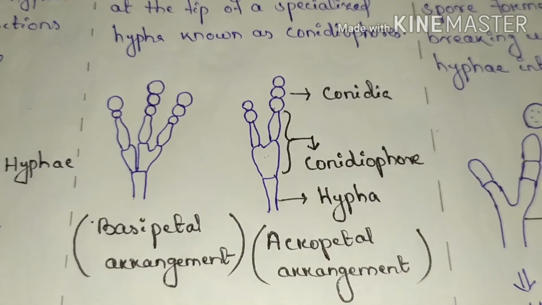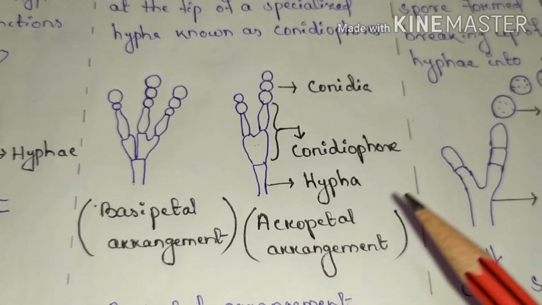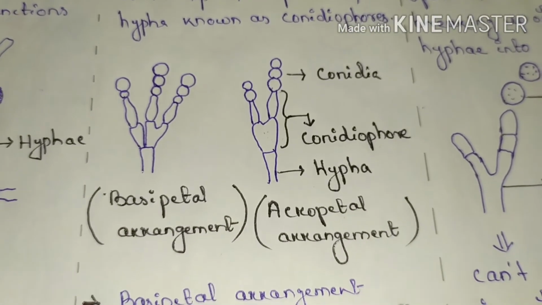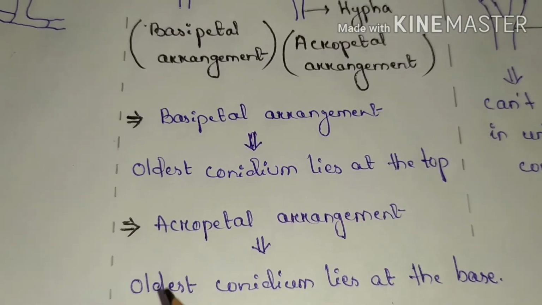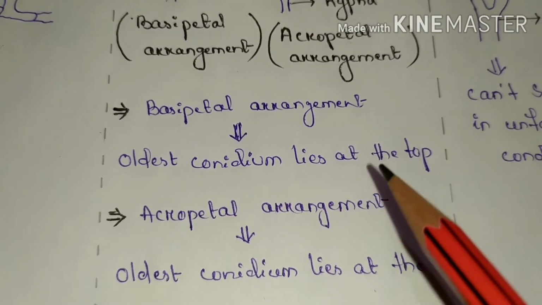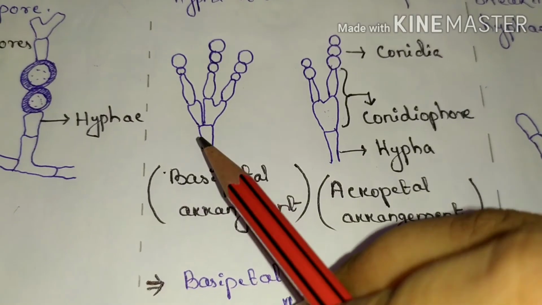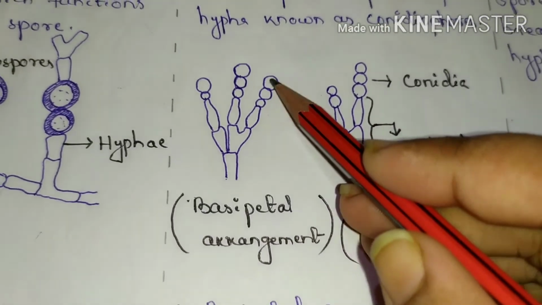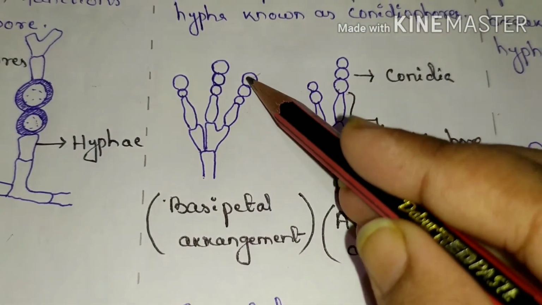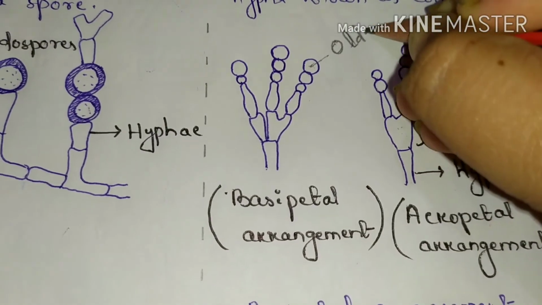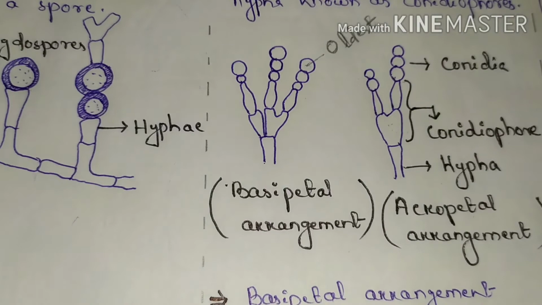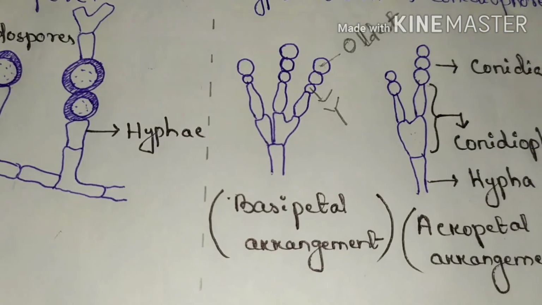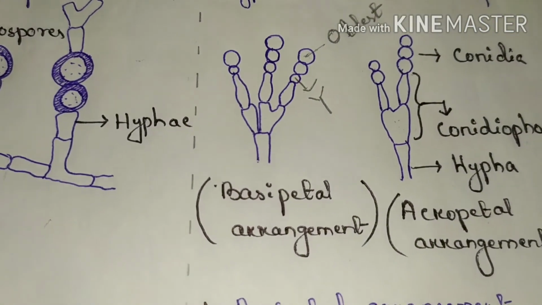Generally, the conidia are arranged in two types of methods, the basipetal arrangement and the acropetal arrangement. In the basipetal arrangement, the oldest conidium lies at the top, and the young ones lie toward the base of the conidiophore.